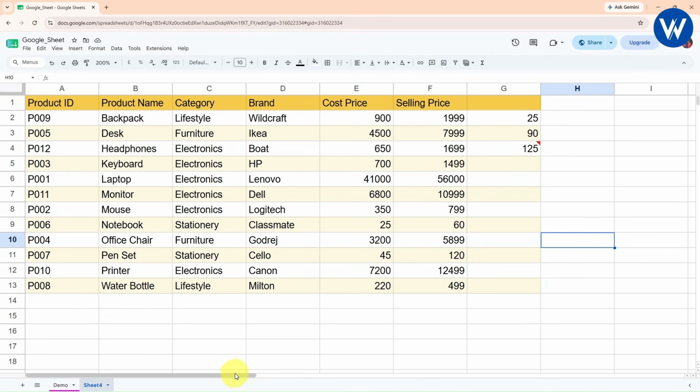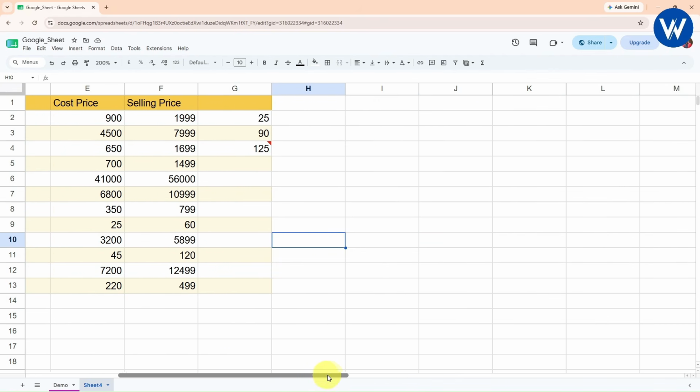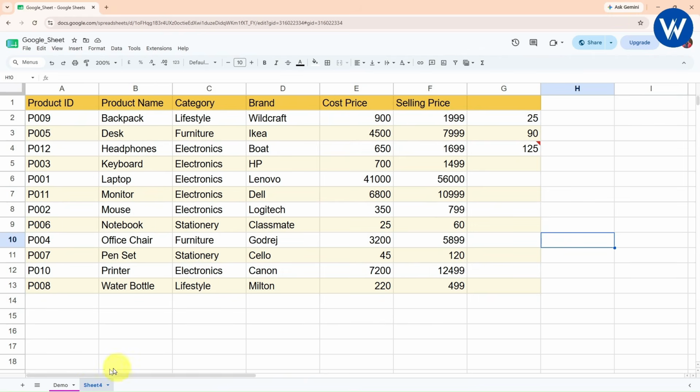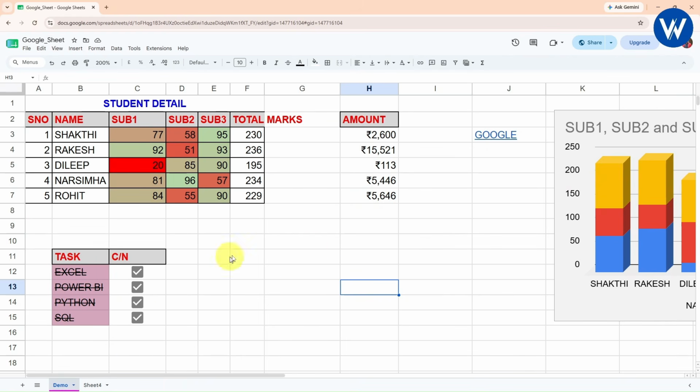Now in the same way, if you want to show the drop down list, I will go to the demo sheet. Now what I will do, I will simply write here pass. Just for example, look here guys, pass and fail. Now let's suppose I want to show a pass and fail. So what you can do is, if you type here manually in this way, it will be time consuming.